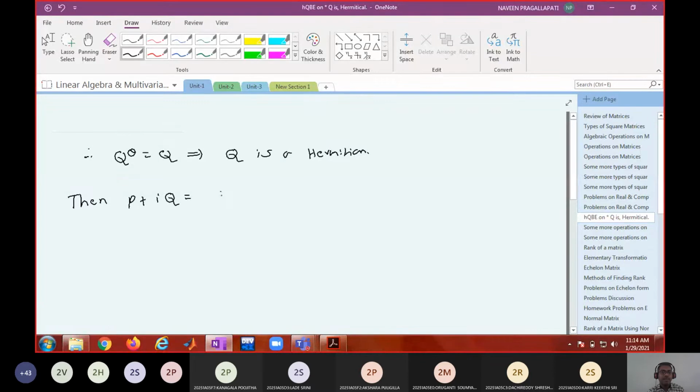P means 1 by 2 times A plus A power theta, plus i times Q, which is 1 by 2i times A minus A power theta. Now i gets cancelled.